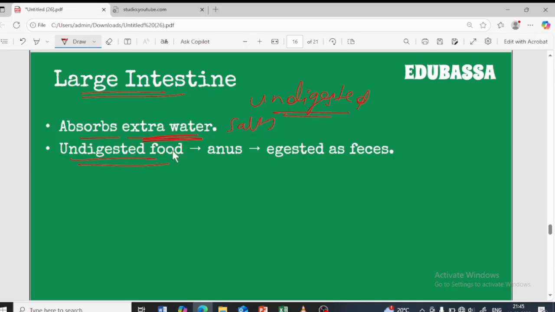This undigested food will be stored in a part called the rectum, next to the large intestine. If this is the large intestine like this, next to that there is a part called the rectum here, so it is stored here, and it will eventually be removed through the anus with the help of the anal sphincter muscle. The sphincter muscle helps to remove the waste eventually, in the sense that it will not go out all at a time, but in a smaller amount. That is why the sphincter muscle helps in controlling the removal.